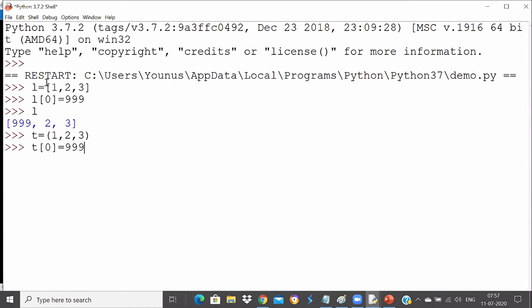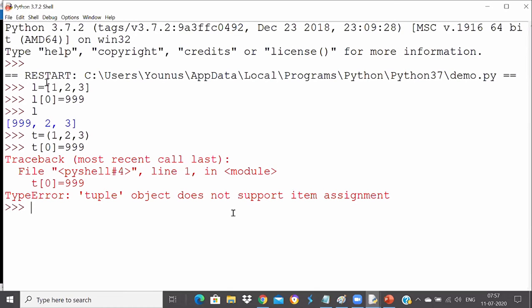t of 0 is equal to 999. Error. Very good, we'll get an error. Why will we get an error? Because tuple does not support assignment. Tuple is immutable, we cannot change the values. Very good, Upul. Everybody says correctly that it will give an error: tuple object does not support item assignment.